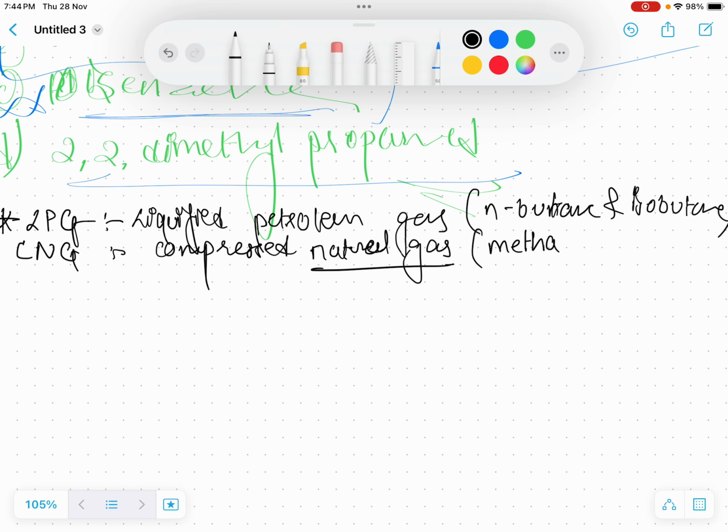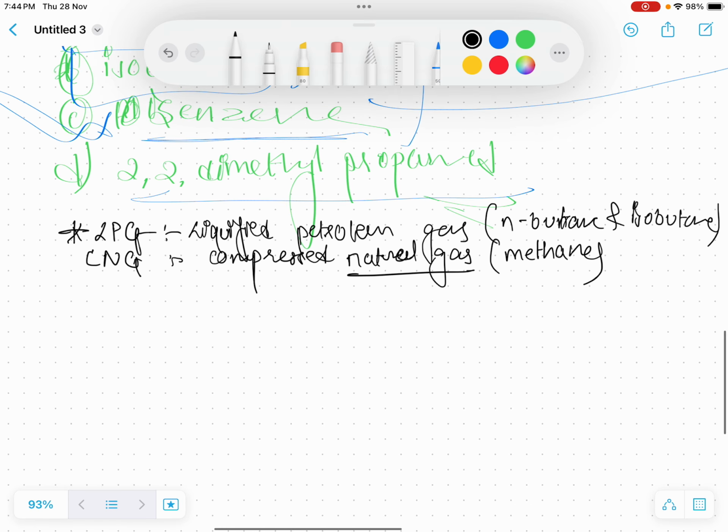There are also other compounds as well. There are many compounds present in LPG or CNG, but the main compound which constitutes most of the fuel is methane in compressed natural gas, and butane in LPG, liquefied petroleum gas.